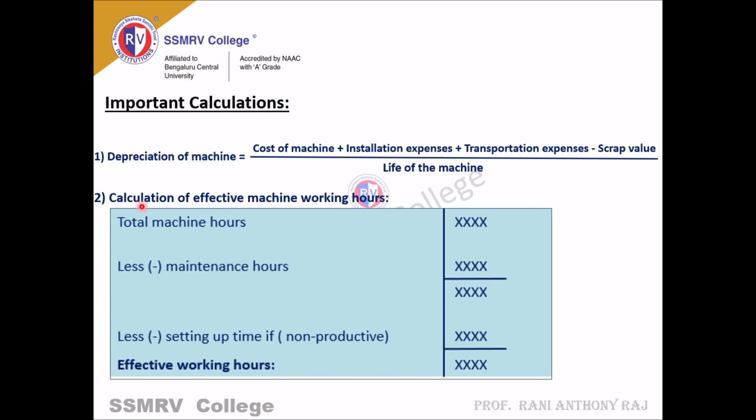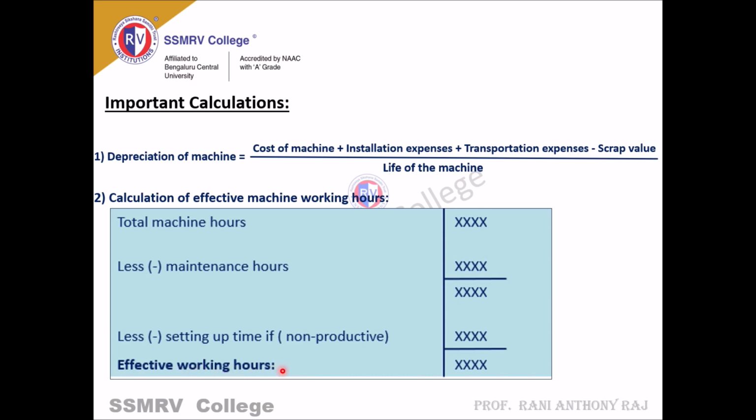And the second one is calculation of effective machine working hours. Total machine hours, which will be stated in the problem, minus maintenance hours. Then whatever value you get, you have to write it down here. Less setting up time if non-productive. If it is specified in the problem that it is non-productive, only then you have to take it here. If it has been specified as productive, ignore the value. Then whatever value you get, that is the effective working hours.